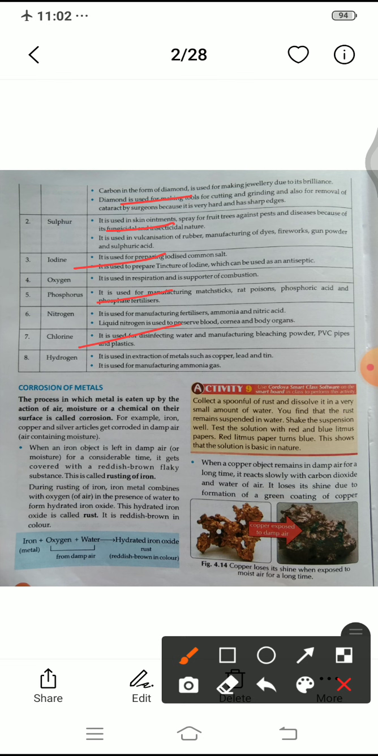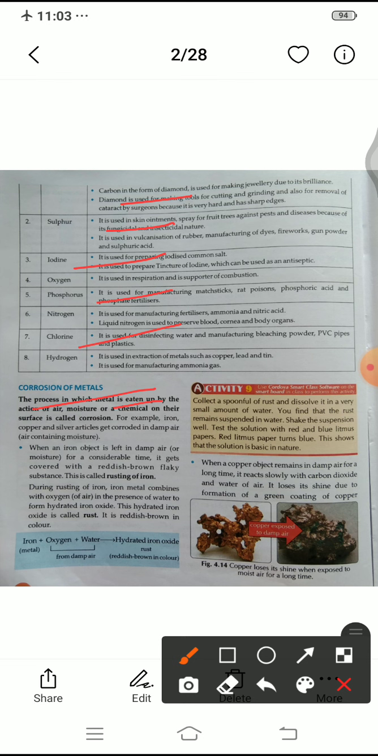Now I am coming to another point, corrosion of metals, which means rusting of metals. The process in which a metal is eaten up by the action of air, moisture or chemicals on its surface is called corrosion. Here, eaten up means the decrease of the metal when it comes in contact with air, moisture or chemicals, which decreases the amount and quality of the metal.